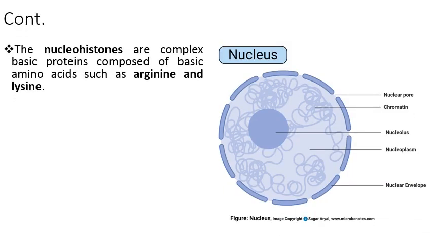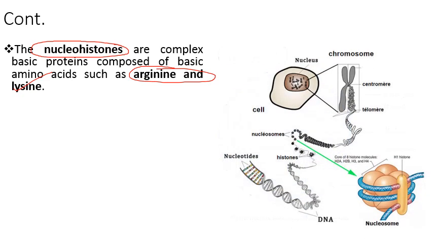Next we have these important proteins which are present in the nucleoplasm, that is nucleohistones, which are basic proteins and are composed of the basic amino acids arginine and lysine. Means ये जो proteins होते हैं these are rich in these two amino acids, that is arginine and lysine. इसमें ये ज़्यादा amount present होती हैं. इनका जो main role है that is in DNA packaging और DNA supercoiling.